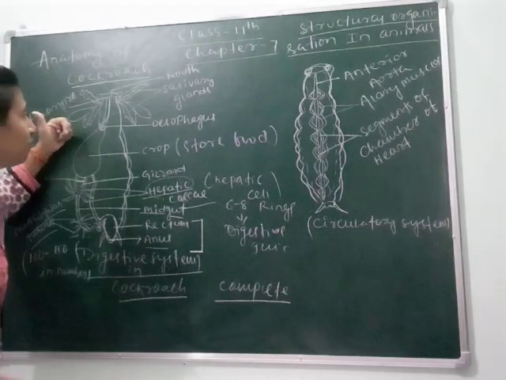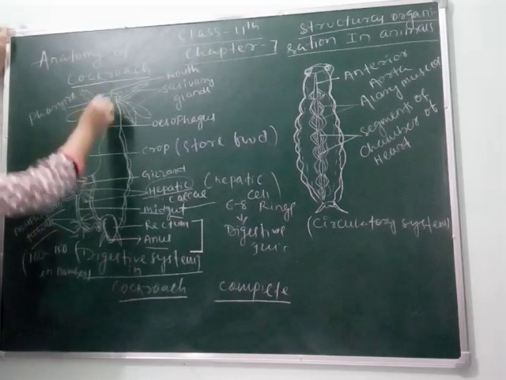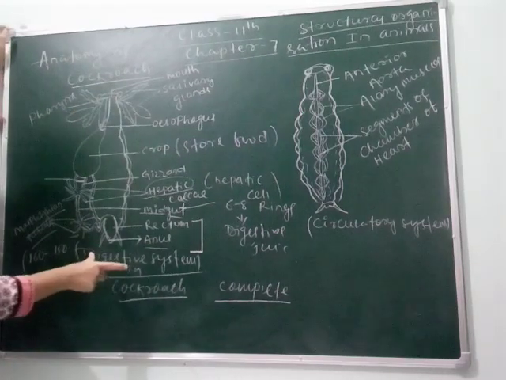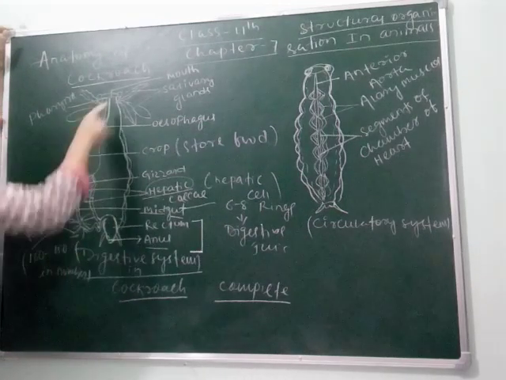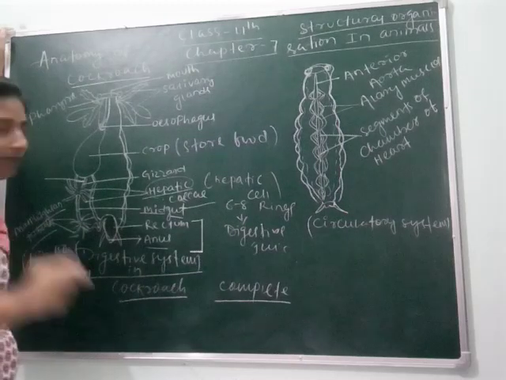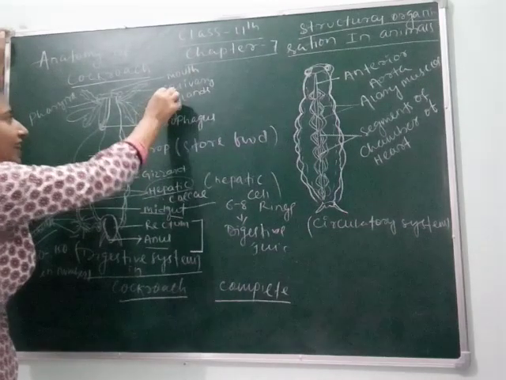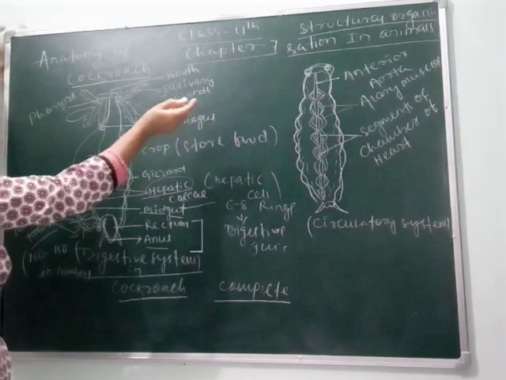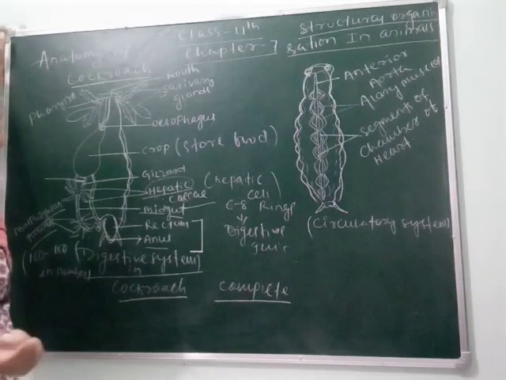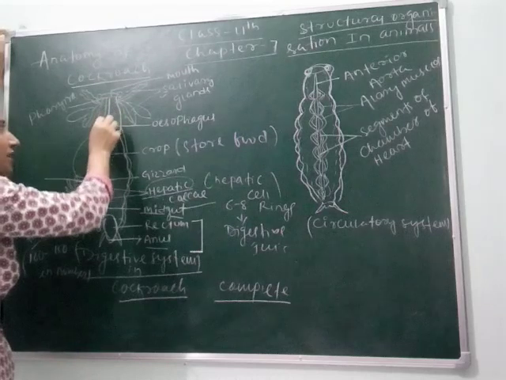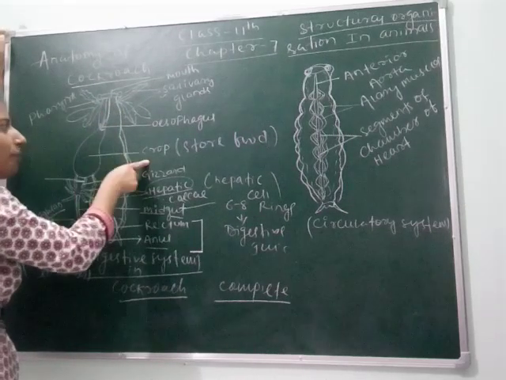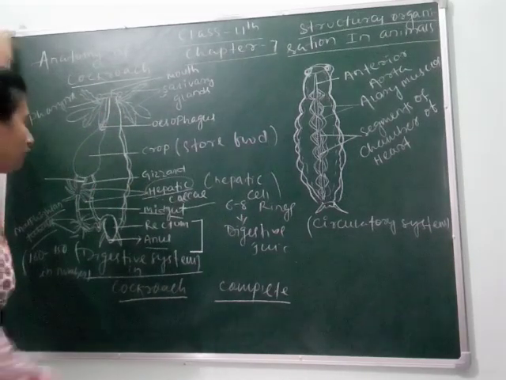I am repeating again. This represents the digestive system. The digestive system starts from the mouth and ends at the anus. Here different parts are present which help in digestion. Like a pair of salivary glands is present which secrete salivary juices for digestion of food, as cockroach is omnivorous. Next, the food moves towards the esophagus, then to the crop. Crop is the area where food is stored.